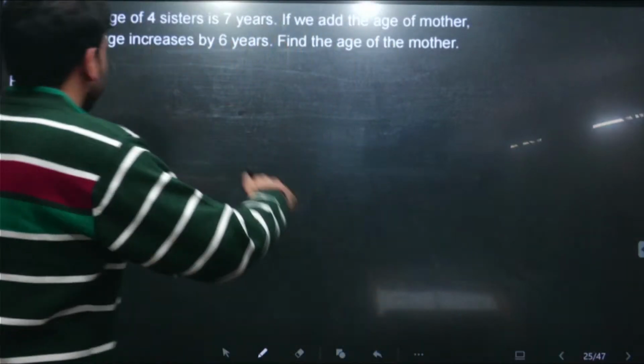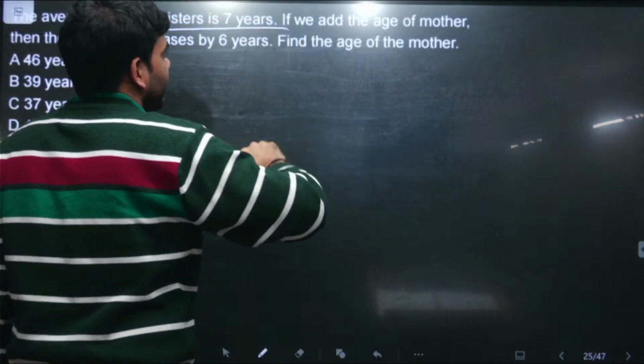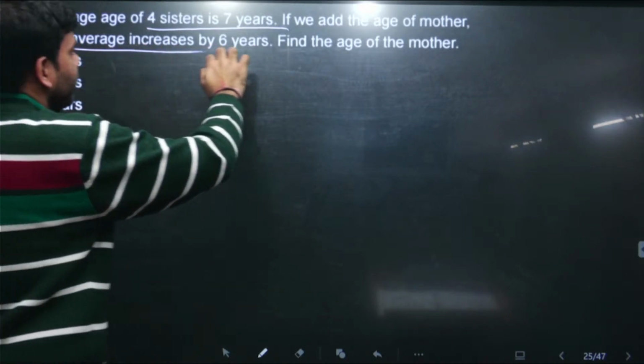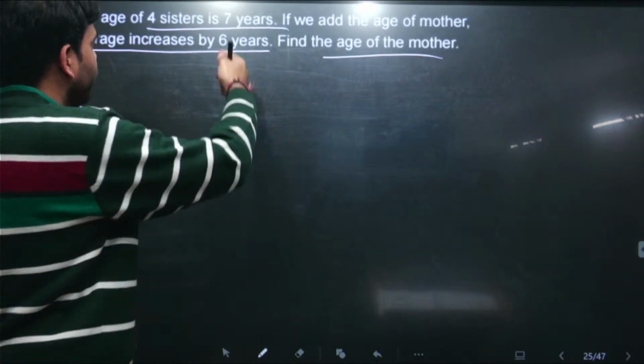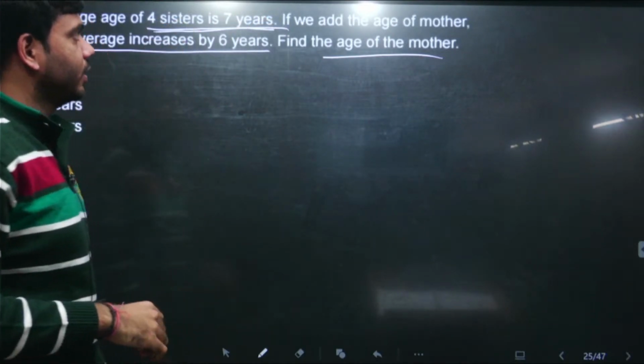This is the next question. The average age of 4 sisters is 7 years. If we add the age of mother, the average age increased by 6 years. What is the age of the mother? So there are 4 sisters and the average age of the 4 sisters is 7 years.